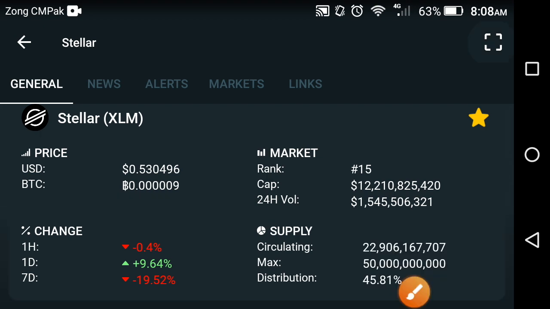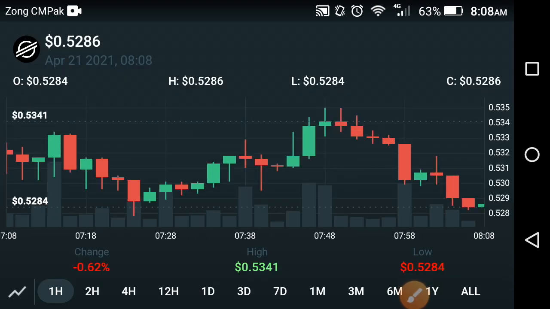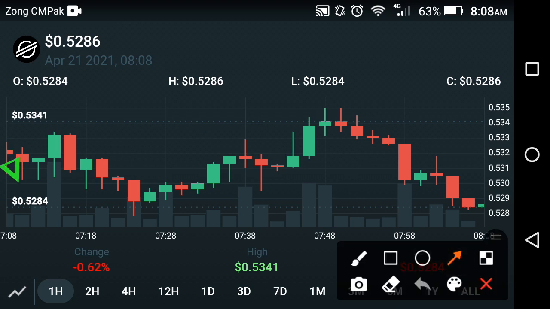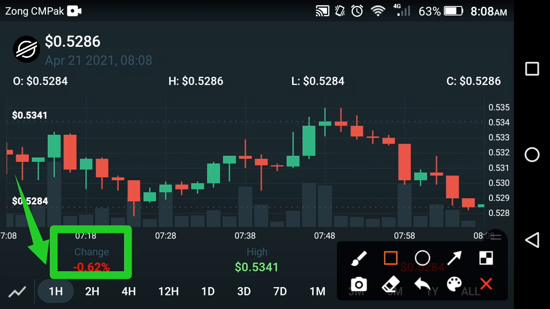Now let's see more details. Let's check out the price prediction chart of XLM, and what change occurred in the last 1 hour, friends. That is the current price change in XLM you are watching now on the screen, friends. The change in the last 1 hour in XLM is about negative 0.62%, and the high price in the last 1 hour is about 0.5341 USD, friends.